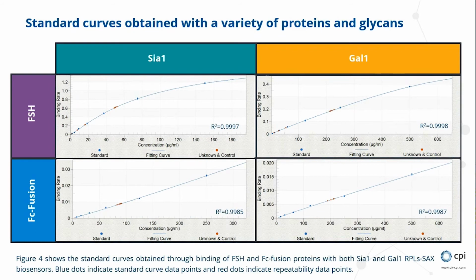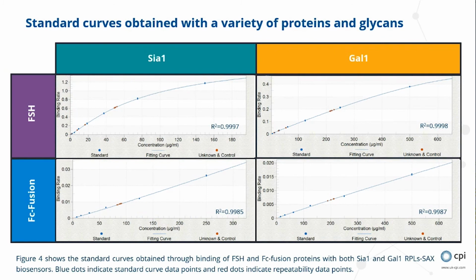The linearity of FSH and Fc fusion binding to either beta-1,4 galactose or sialic acid structures was determined by the binding rate of 2 replicates at 8 concentration levels, ranging from 500 micrograms per ml down to 7.8 micrograms per ml. The acceptable assay range was determined to be between 7.8 to 500 micrograms per ml with less than 20% CV values. The blue dots indicate the standard curve points.